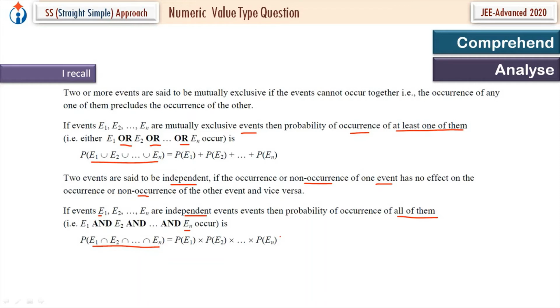Simple NCERT results. And if E dash, E complement, is the non-occurrence of event E, then P of E dash is equal to 1 minus P of E. So these are the basic results we have from the NCERT and we will use them.